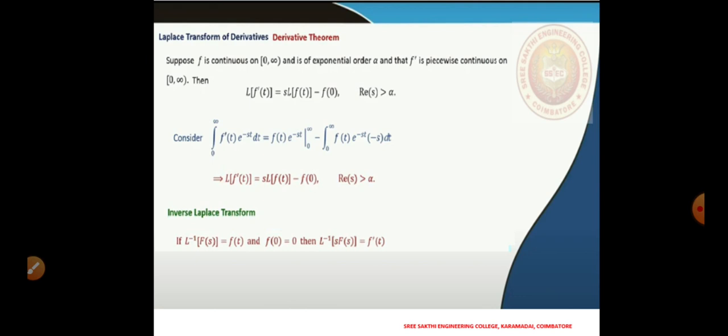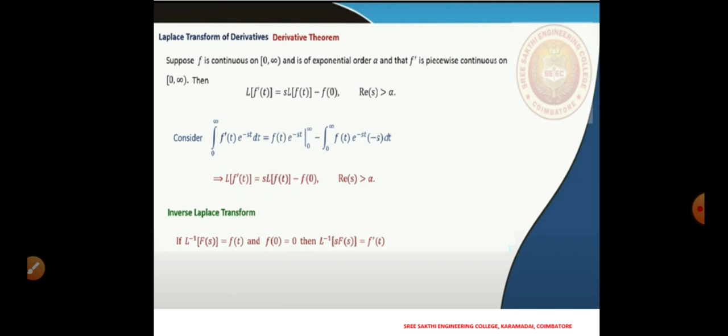For the proof, we consider the integral from 0 to infinity of f dash of t times e to the power minus st dt. Integrating by parts, we get minus f of 0, and the minus s from the derivative of the exponential makes it plus s, and the result is s times L of f of t. So we have the result that L of f dash of t is equal to s times L of f of t minus f of 0.